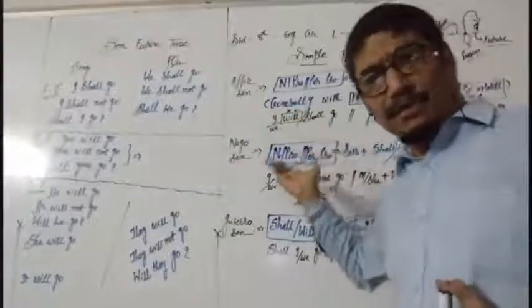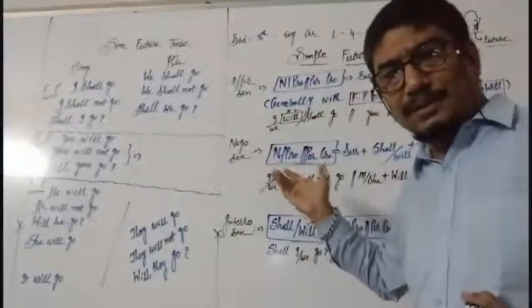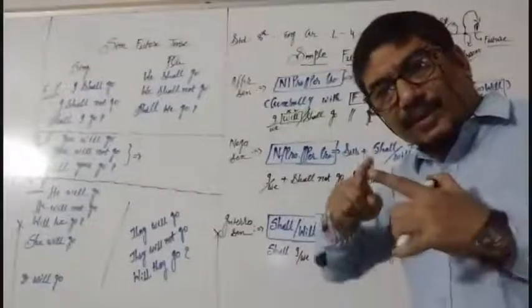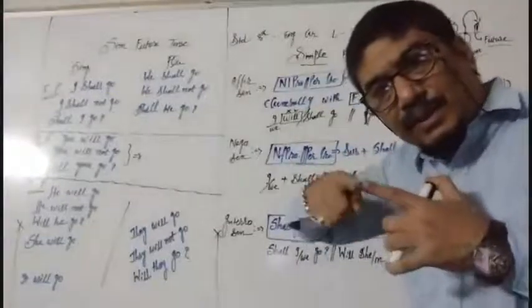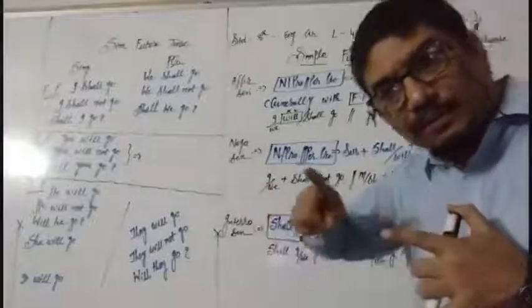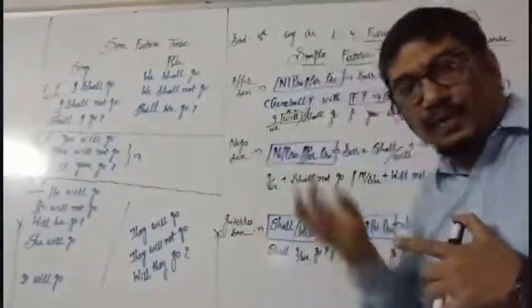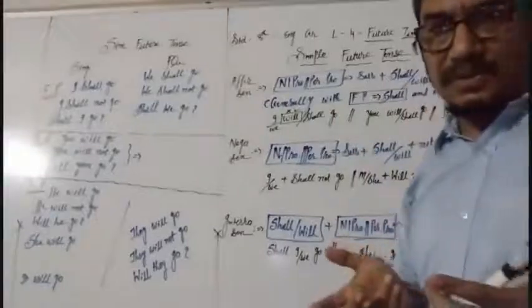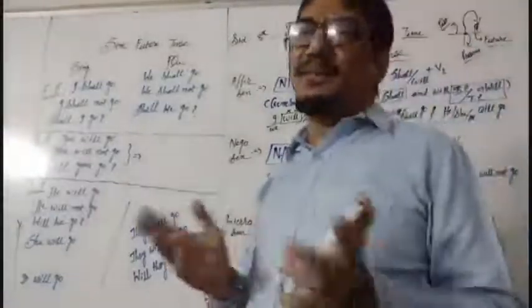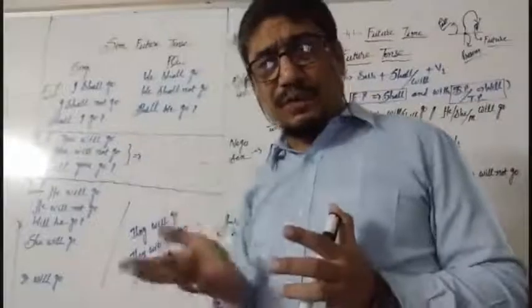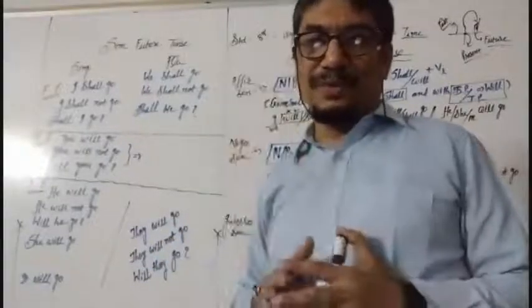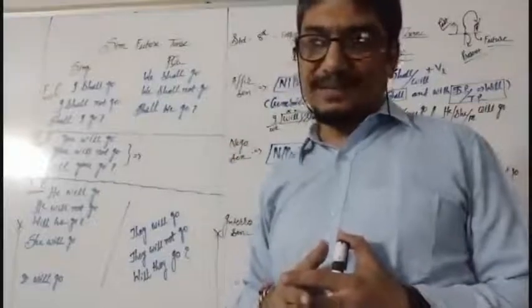That can be a question in your mind. General condition means what? Being in present, we will assume, will think for the coming time, for one action. May be possible, may not be possible. We can think for it, we can judge for it. That is the general situation for future tense.